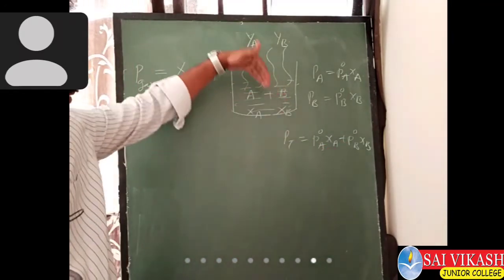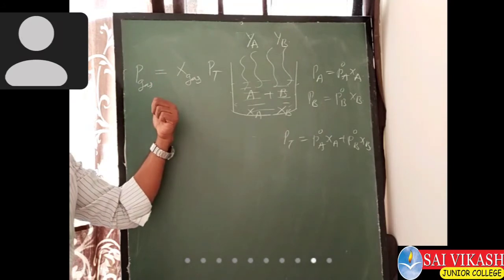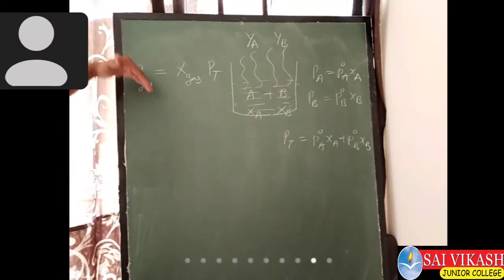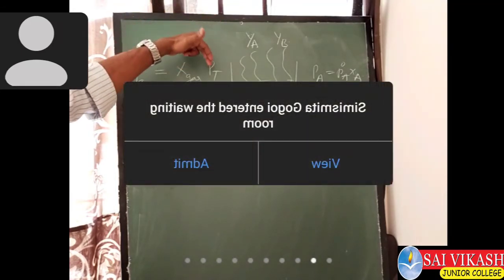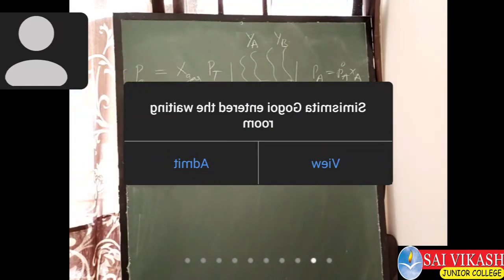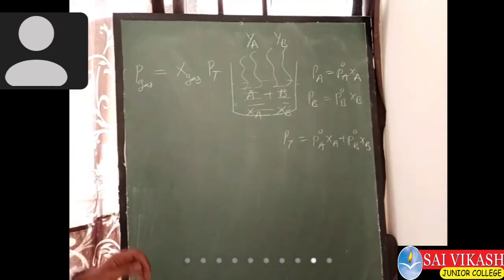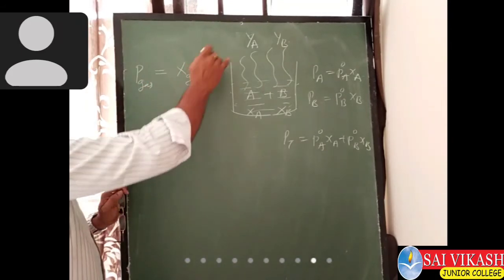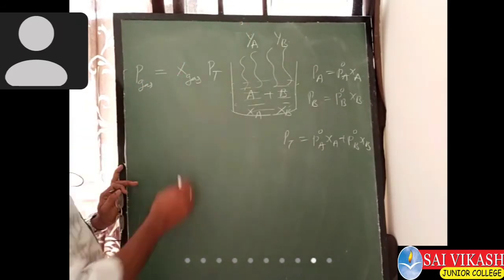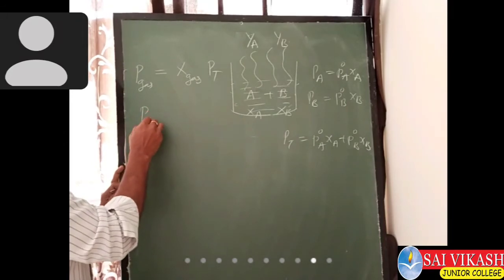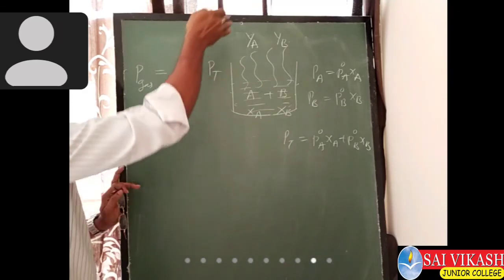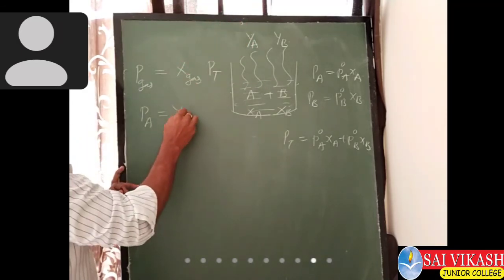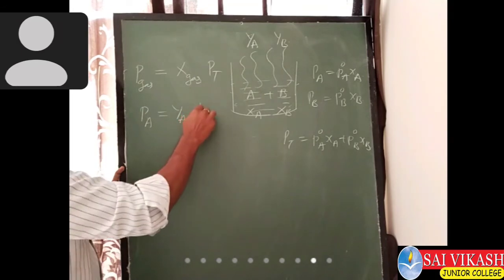But in the vapor phase also, we have to use Dalton's law only. That is, the partial pressure of a gas in the vapor phase is equal to the mole fraction of the gas times the total pressure. So let us apply this formula for component A in the vapor phase. Therefore, PA is equal to the mole fraction of gas A in the vapor phase, which we have taken as YA, times the total pressure.